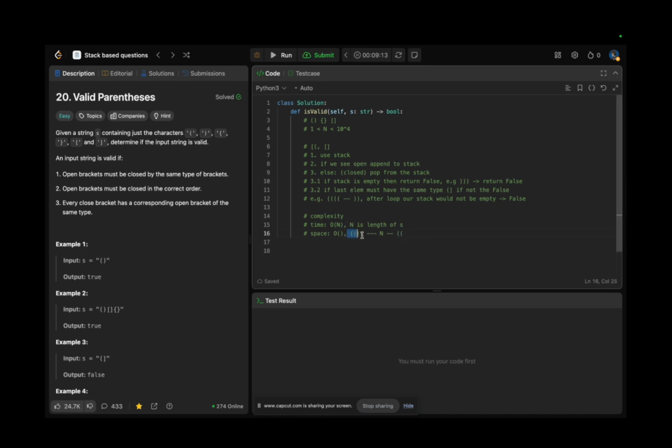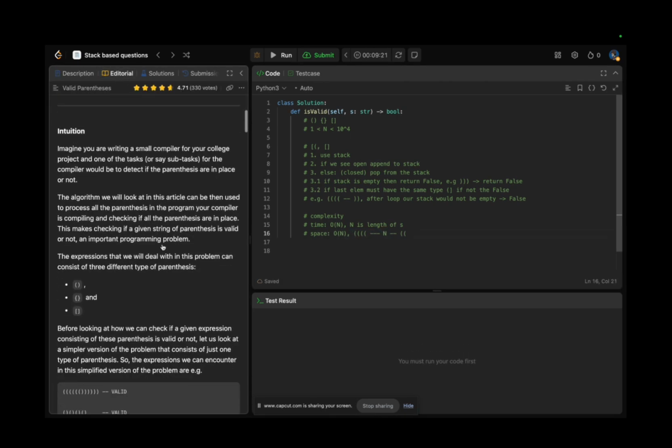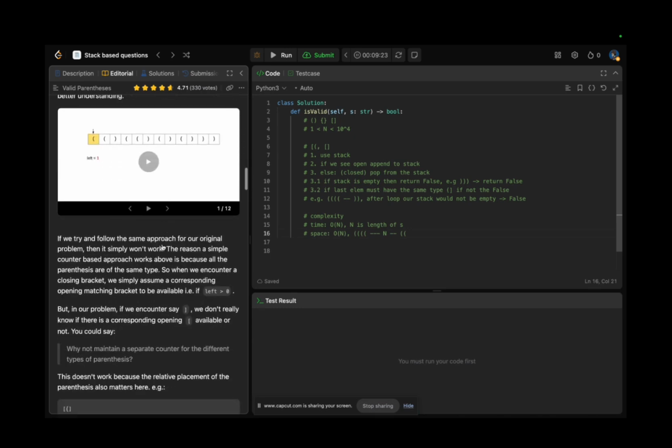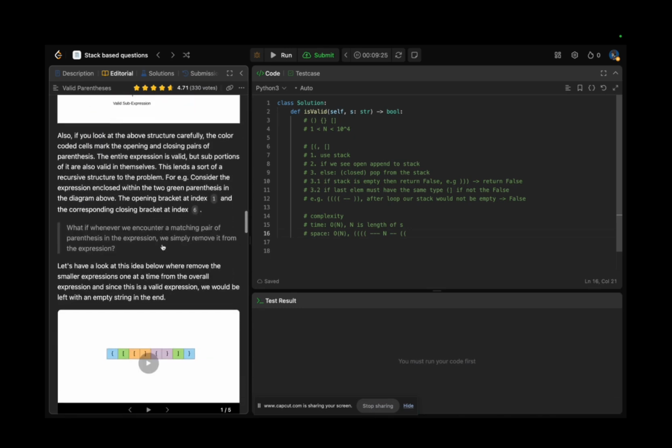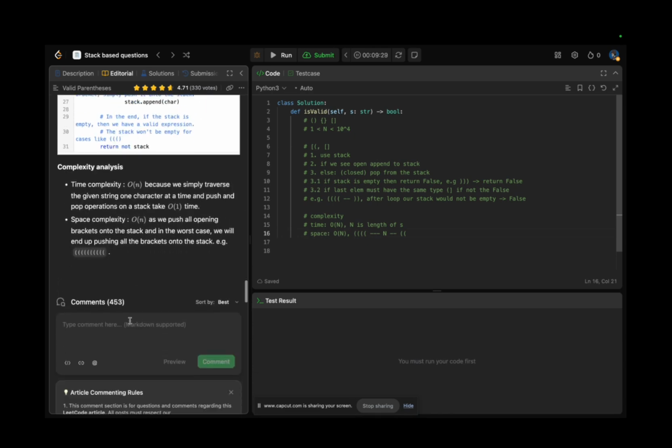In this case, everything is open brackets, parentheses, and the length is a maximum n. So in this case, it can be also n. So in the editorial, we are seeing here that there are some examples. I don't read the editorial. I just want to compare time and space complexity here. So do not look at the code. Here it is. It's linear and linear.